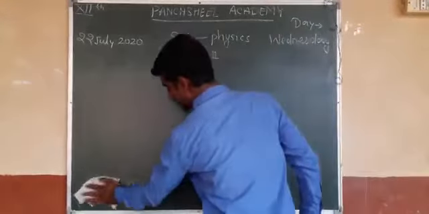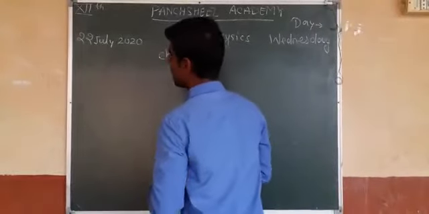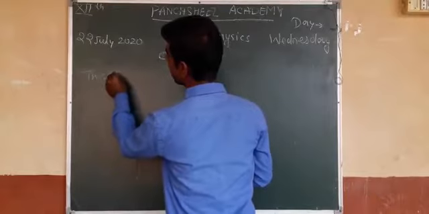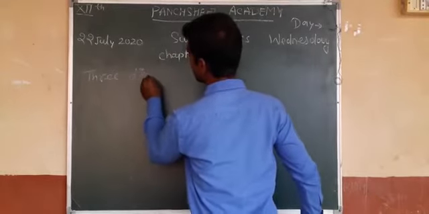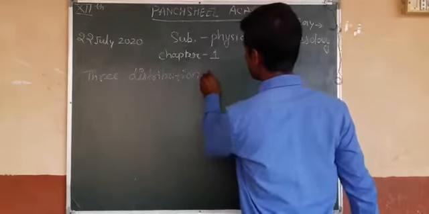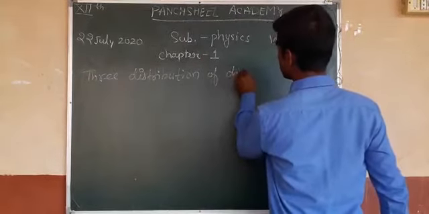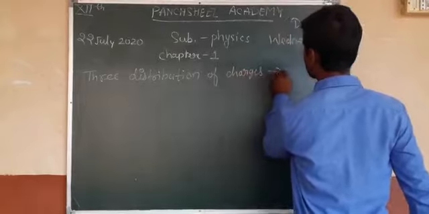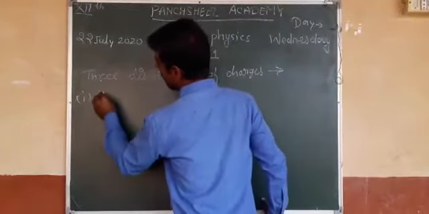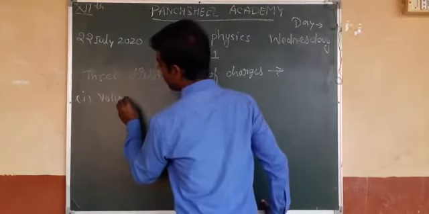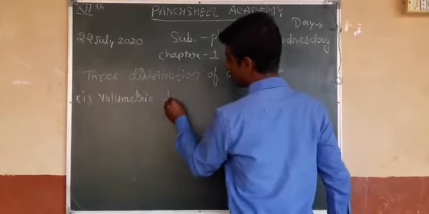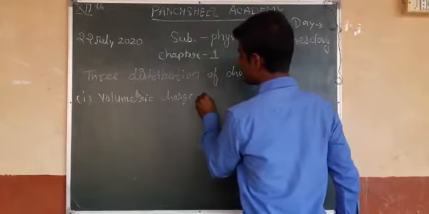There are 3 distributions of charges. First is volumetric charge distribution.